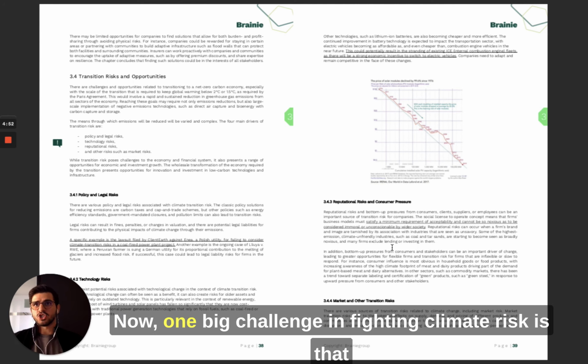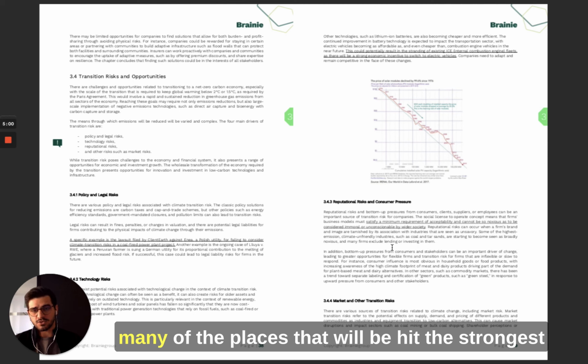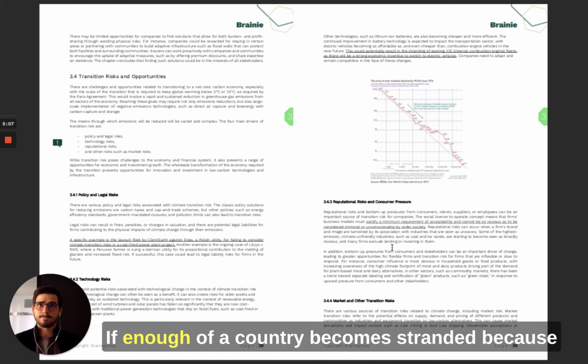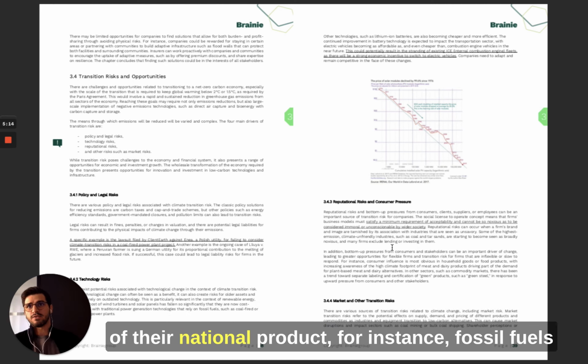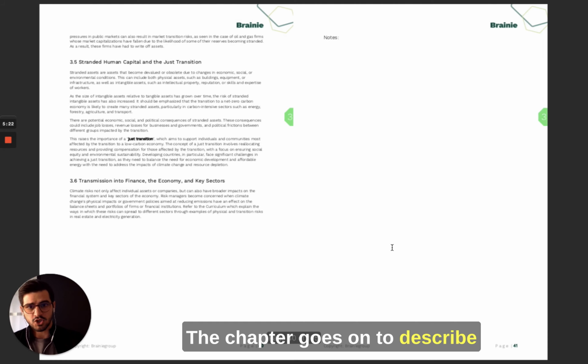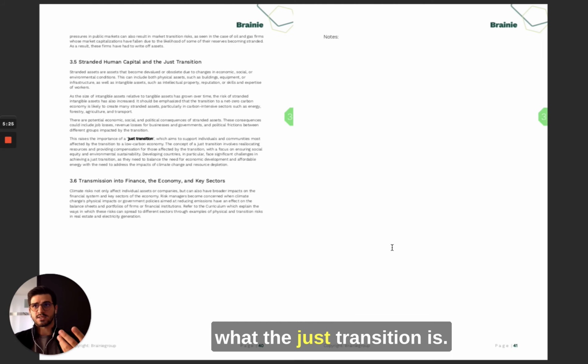One big challenge in fighting climate risk is that many of the places that will be hit the strongest are places that depend a lot on carbon-intensive sectors. If enough of a country becomes stranded because their national product, fossil fuels, becomes redundant, that creates stranded human capital. And so the chapter goes on to describe what the just transition is.